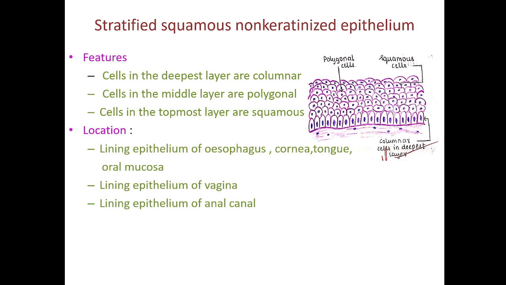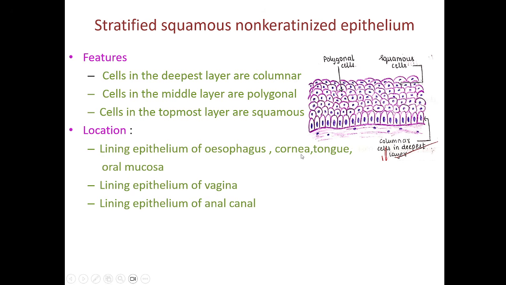So instead of stratified epithelium, if the esophagus, if the oral cavity is lined by simple epithelium, that epithelium will die immediately and it can lead to injury to the underlying tissue. There will be burning of the underlying tissue. To prevent that, the whole of the oral cavity, tongue, esophagus, oral mucosa are lined by stratified squamous non-keratinized epithelium.